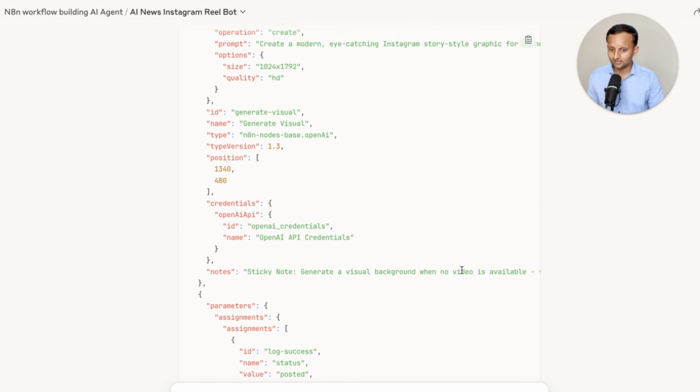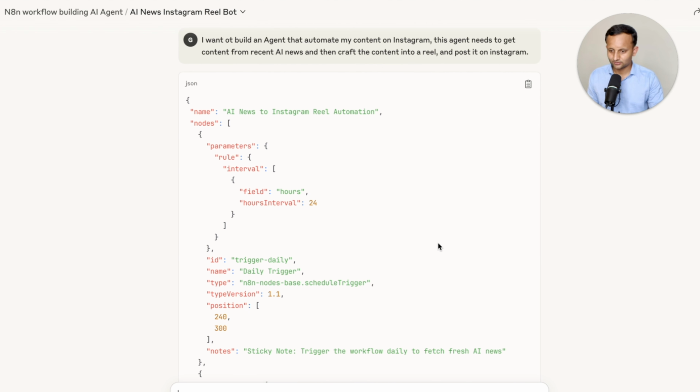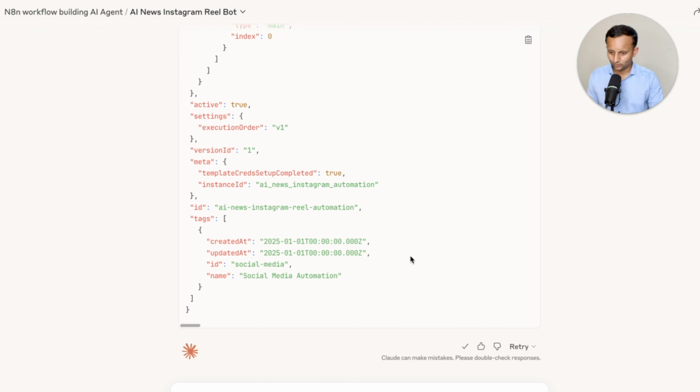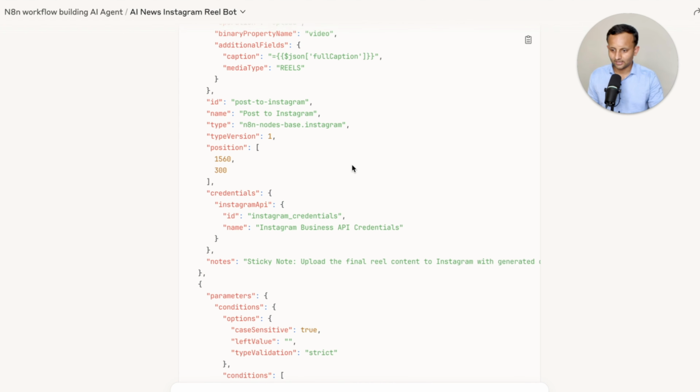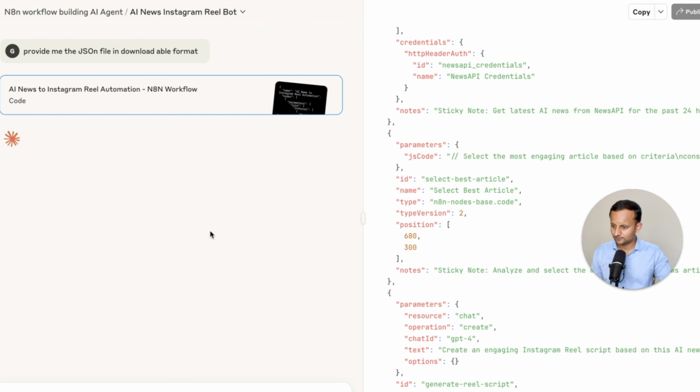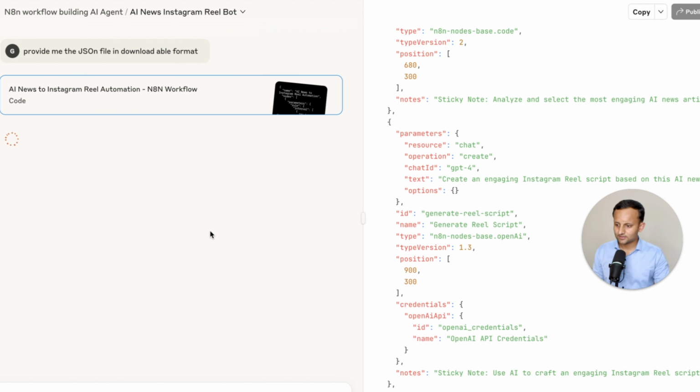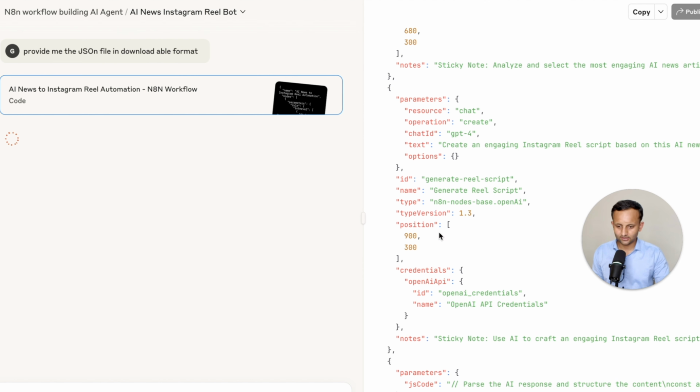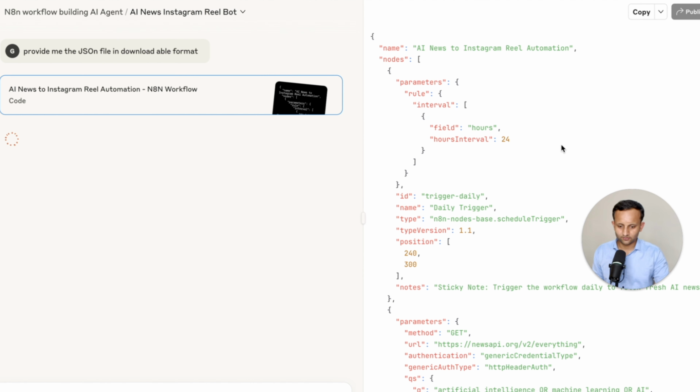Now I can save this data directly to JSON. I have copied it. Now let's go to the file and let's import it into n8n. I asked it to provide me the JSON file in a downloadable format, and it is creating the downloadable format.